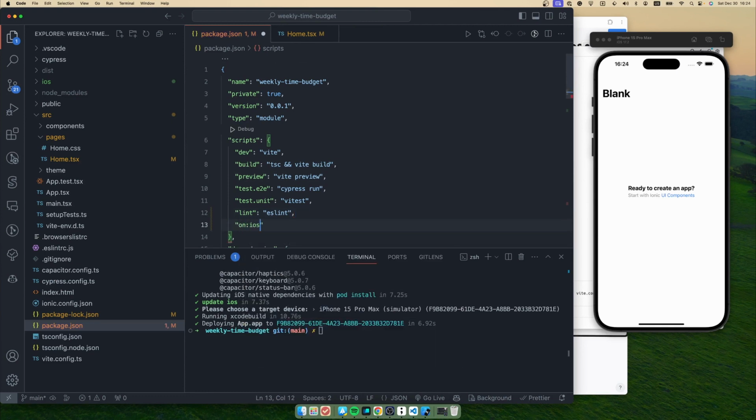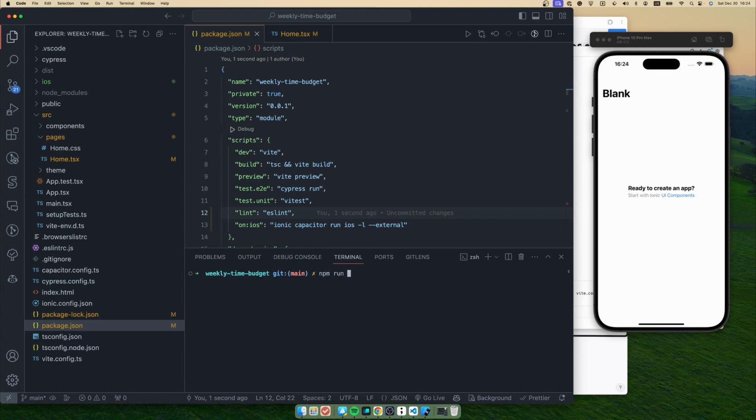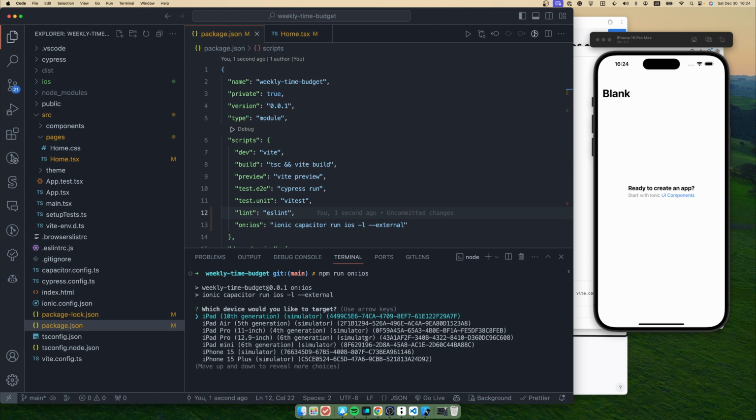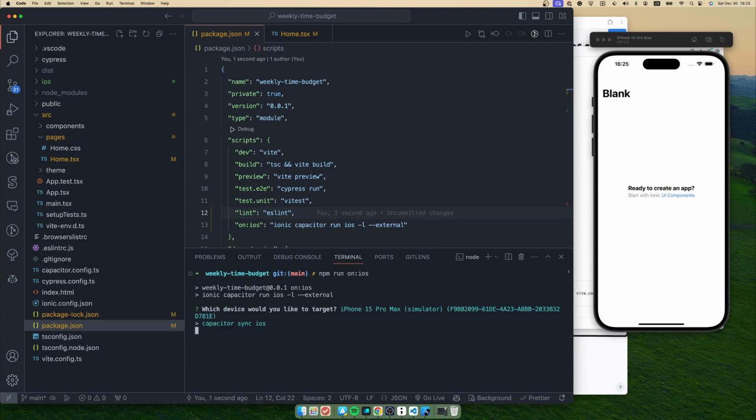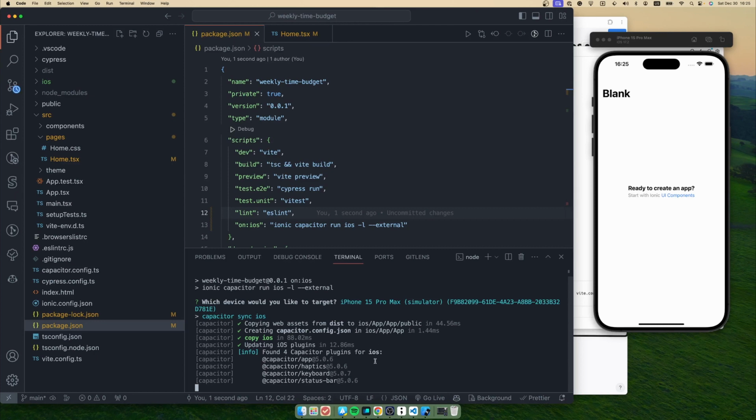Maybe we can add a script to make our job easy, and after that we can just run the npm run on iOS command, and let's see if the change that we make will reflect in the simulator right away or not.